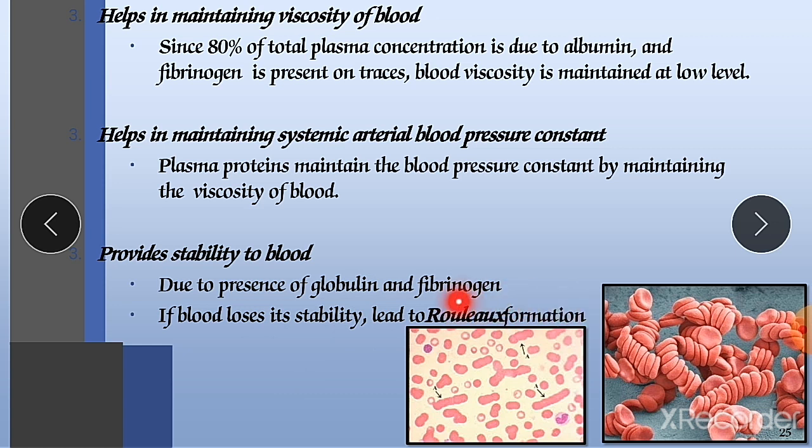Rouleaux formation is a condition where, especially at the vertebra level, the blood cells are discoid in shape, and due to this discoid shape, they attach one above the other. Means they are like chocolate poppins, attached one to the other. Means they gather at one place, and that gathering is nothing but Rouleaux formation. So they become like a rod, due to which they are not involved in the process of release of oxygen to your body parts, to your various cells.